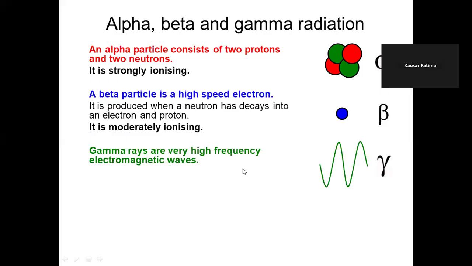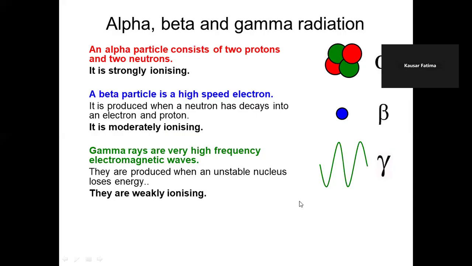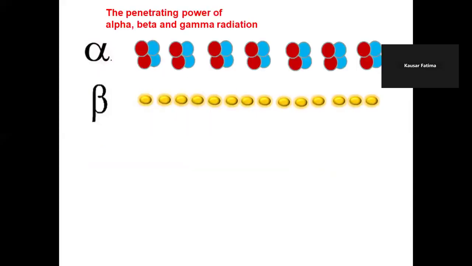Gamma rays are very high frequency electromagnetic waves. They don't have any charge or mass, and their ionizing capability is weaker than alpha and beta. They are produced when an unstable nucleus loses energy. And their ionization power is weak.